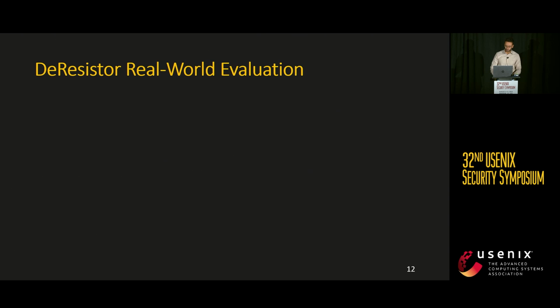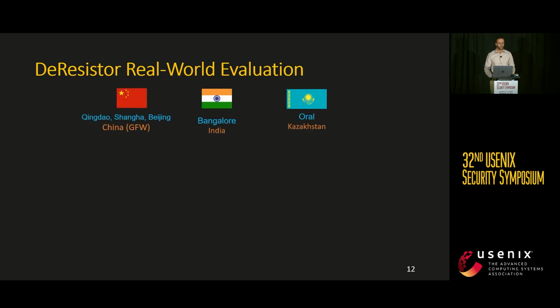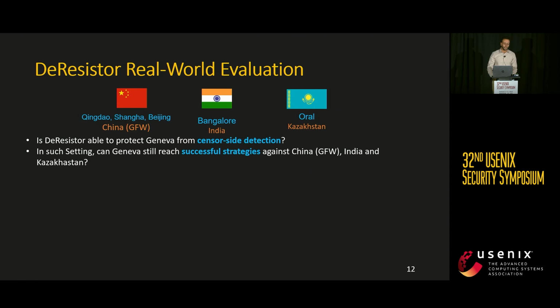Now, let's talk a little bit about some of the promising results of DeResistor. We ran Geneva with DeResistor in one of the 3 well-known censoring countries. We set 3 vantage points in China, 1 in India and 1 in Kazakhstan. And we assume that all sensors are running the real-time detection approach that we talked about earlier. The evaluation goals are first to check whether DeResistor is able to protect Geneva from sensor-side detection. And second, whether Geneva is still capable of reaching successful strategies when deployed with DeResistor.